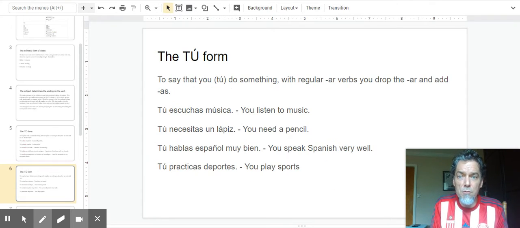If you're talking about tú, you drop the AR. And if you say you are doing something, drop the AR, you put an AS on the verb. So tú escuchas música. You listen to music. Tú necesitas, that's one of the new verbs, necesitar, to need. Tú necesitas un lápiz. You need a pencil. Tú hablas español muy bien. You speak Spanish very well. Tú practicas deportes. You play sports.